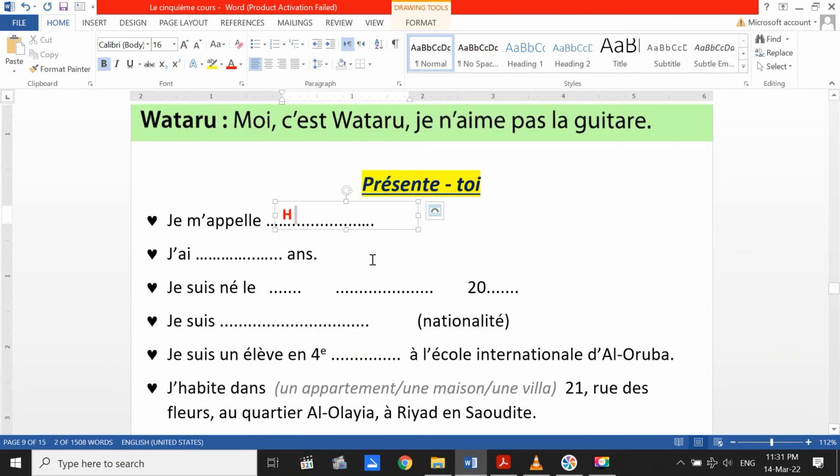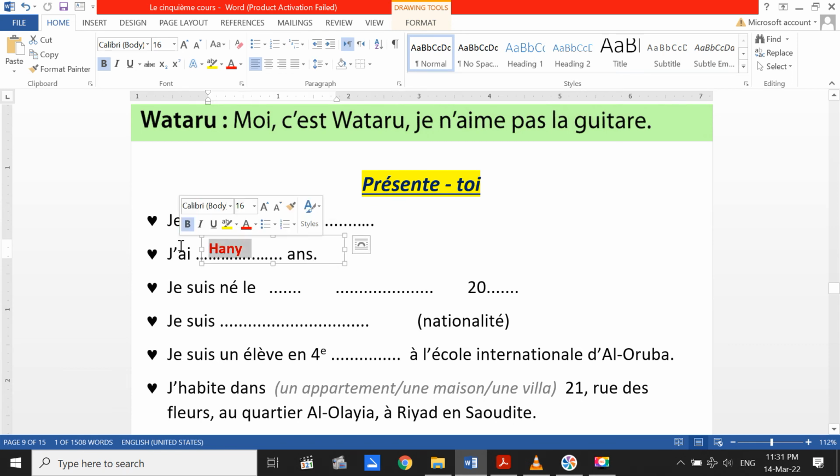Je m'appelle, par exemple, like me, je m'appelle Hani ou Monsieur Hani. Okay, j'ai, and here you say your age. Par exemple, j'ai 14 ans. 14 ans, I'm 14.